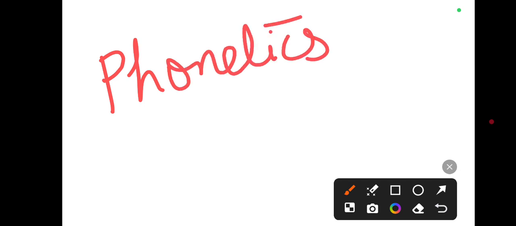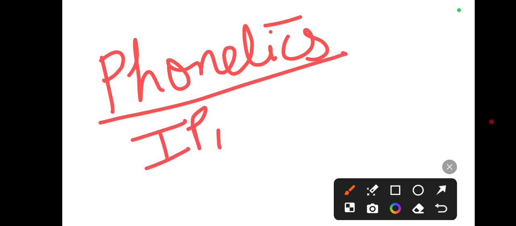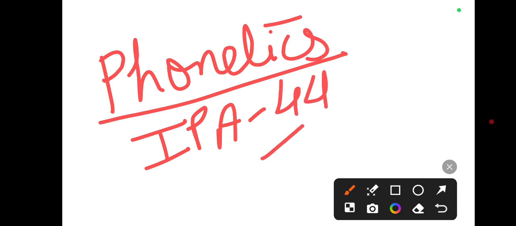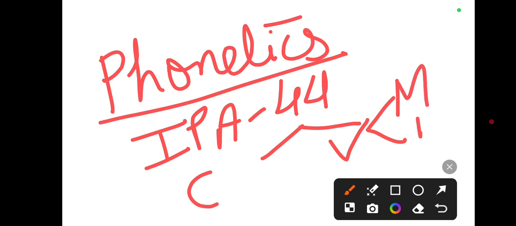So we discussed the IPA symbols, right? 44 IPA symbols. We discussed consonants and vowels, right? Then two categories of vowels, monophthong and diphthong, right?